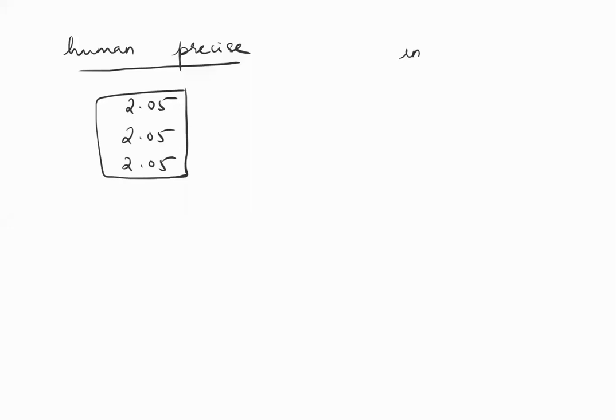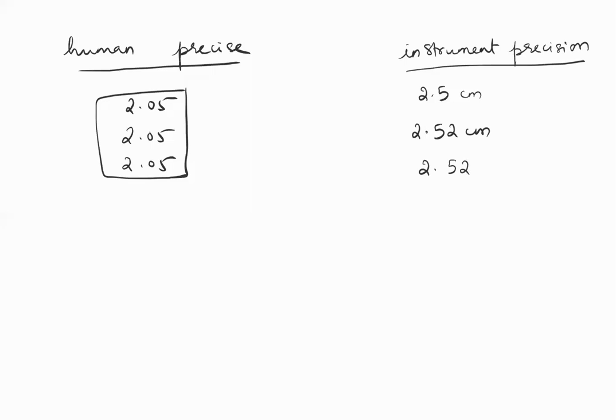Instrument precision is different. We won't be doing instrument precision in chemistry. Instrument precision is how well you are able to measure with that instrument. So one instrument is giving me an answer of 2.5 centimeters. Another one is giving me 2.52 centimeters. Another one is giving me 2.526 centimeters. Now, are any of them wrong? No, none of them are wrong. They are just getting more and more precise. That is the meaning of this word. This is called instrument precision. If you have more decimal places, then it is giving me a more precise measurement.